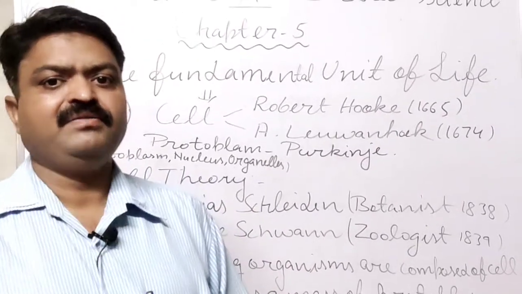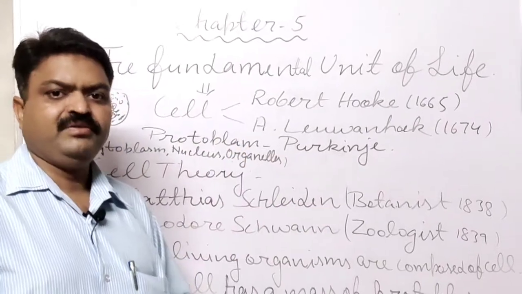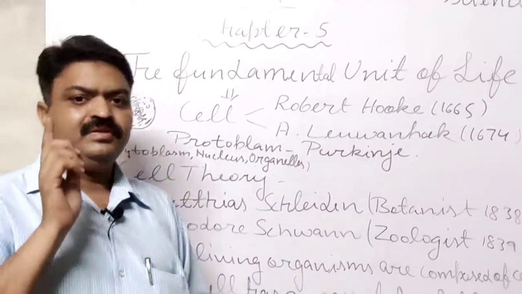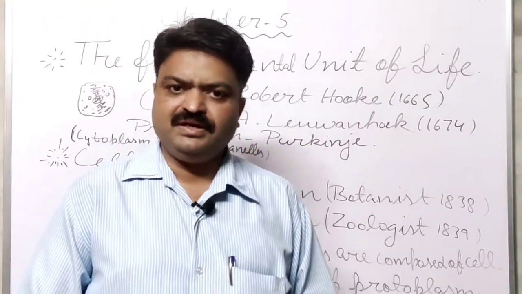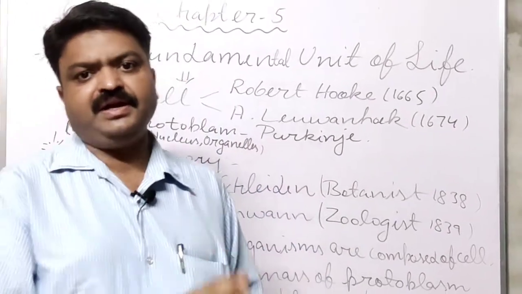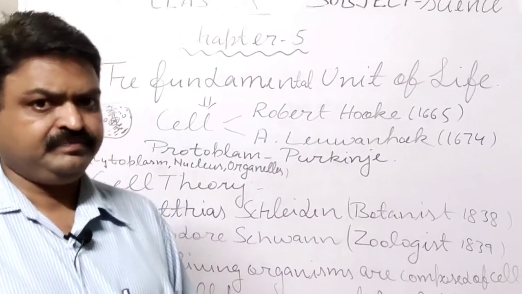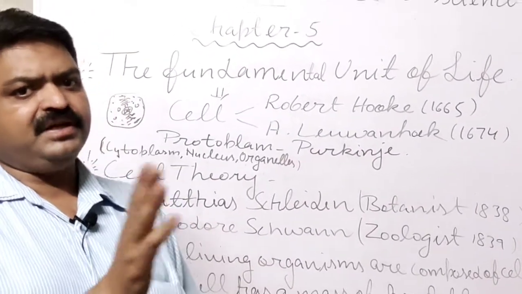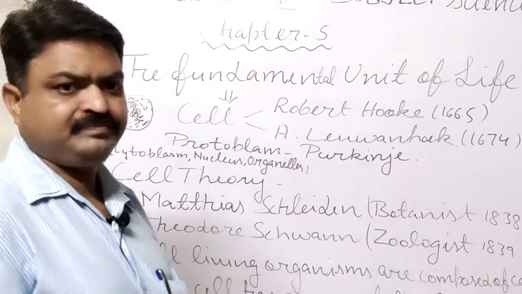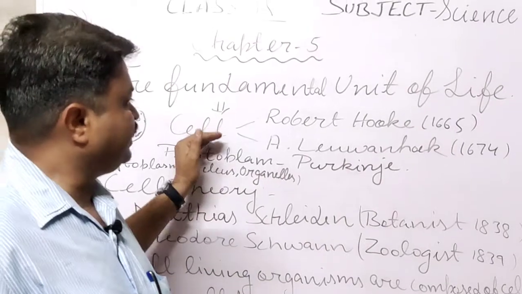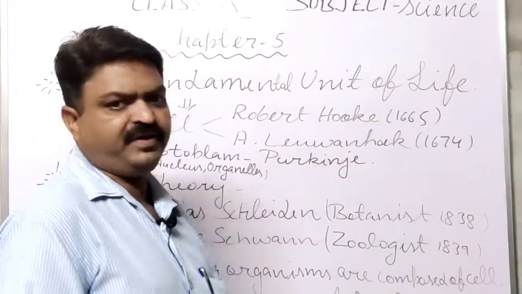In that bark he discovered these little room-like structures, and what name did he give to them? He gave the name cellula. Cellula is a Latin word that means little room or little cabins. From cellula, the word derived is cell. So the cell was discovered by Robert Hooke in 1665.